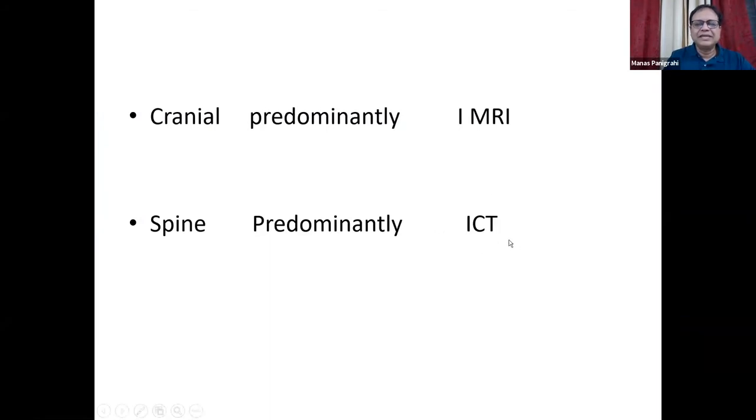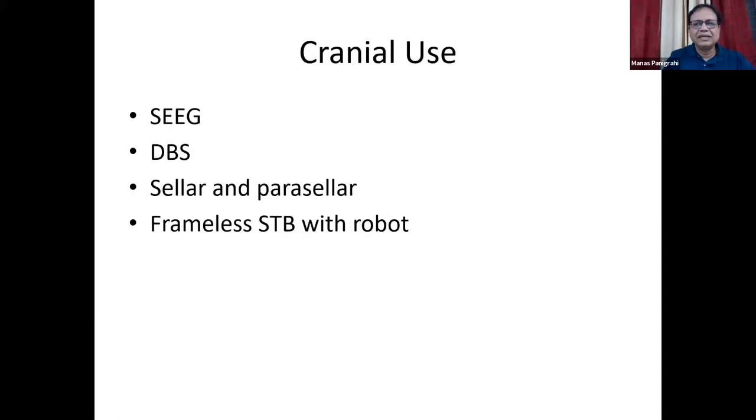But ICT has the advantage of being used in both a few of the cranial cases and spine cases, whereas intra-op MR is predominantly used for cranial cases only. So I'll start with telling a few examples of cranial use of intra-op CT or an OARM.